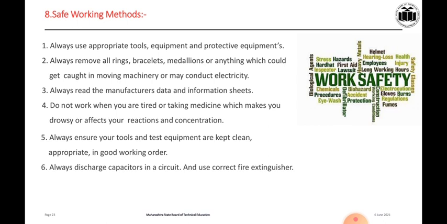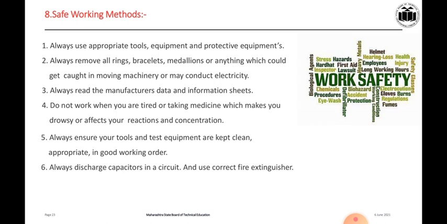Always read the manufacturer's data and information sheet. Do not work when you are tired. That also we have discussed, because if we have taken some medicine, our concentration will get loose, and the reactions of the drug may arise. That will be prevented when we are tired or not feeling well. In that case we have to avoid working on the shop floor.